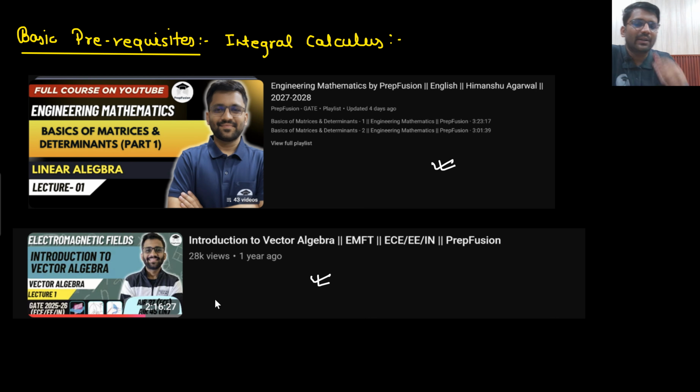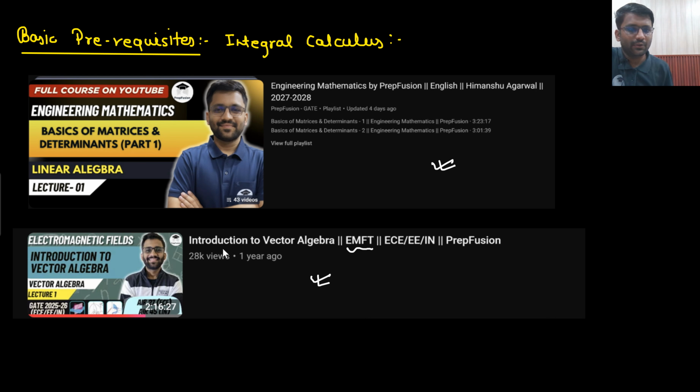So basics of vector algebra. Although here EMFT is written, someone would be thinking that, sir, it is for electrical core or EC core. No. No matter whichever branch you are from, whether you are from EC, electrical, instrumentation, civil, mechanical, for everyone it will be helpful. Basics of vector algebra you will be able to cover from this particular video.